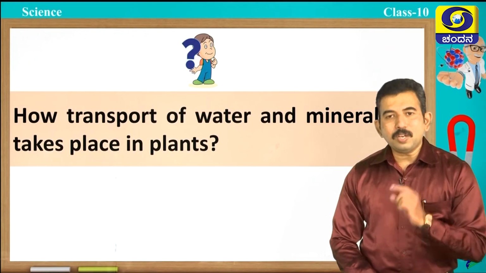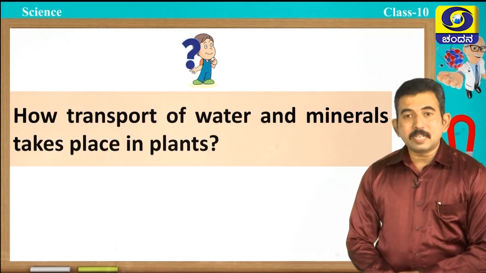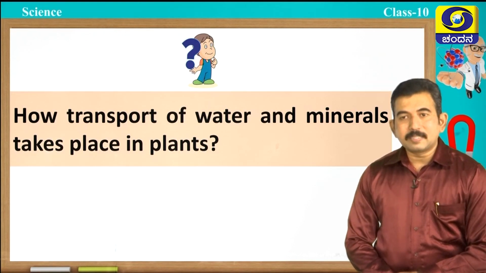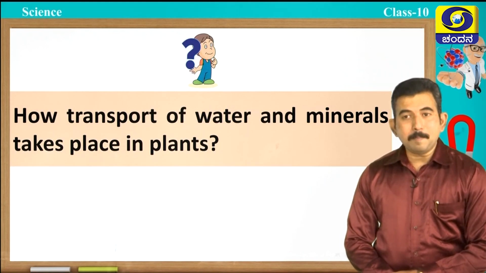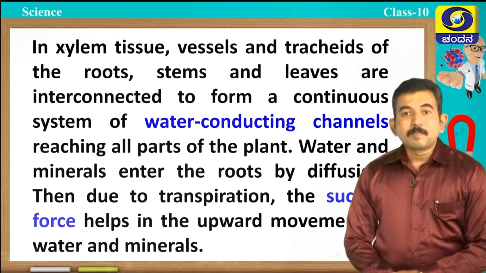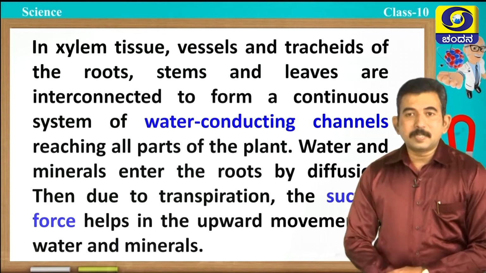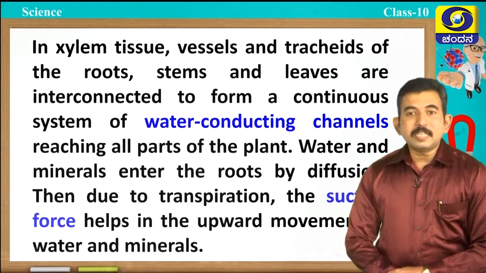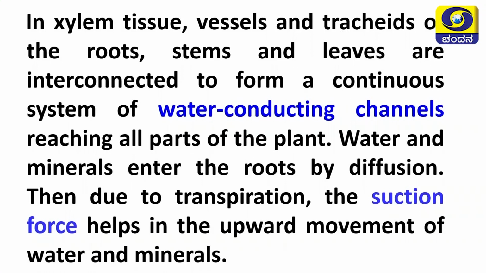Now, one question for you students: how does transport of water and minerals take place in plants? We all know that xylem tissue plays a very important role, and xylem tissue possesses different types of cells. Vessels and tracheids of roots, stems and leaves are interconnected to form a continuous system of water conducting channels reaching all parts of the plant.